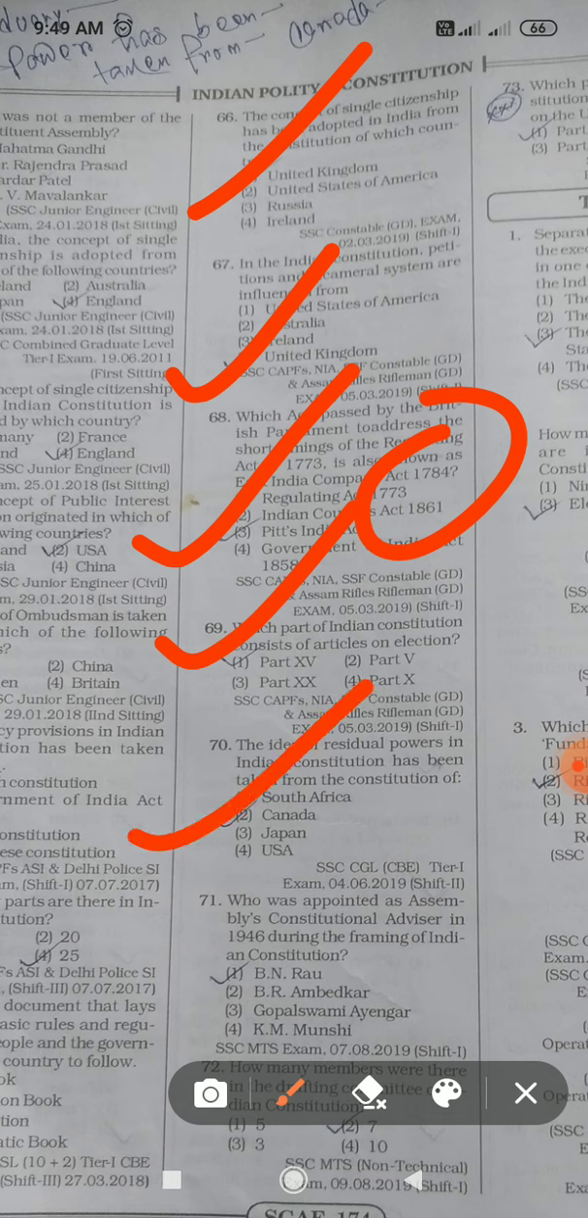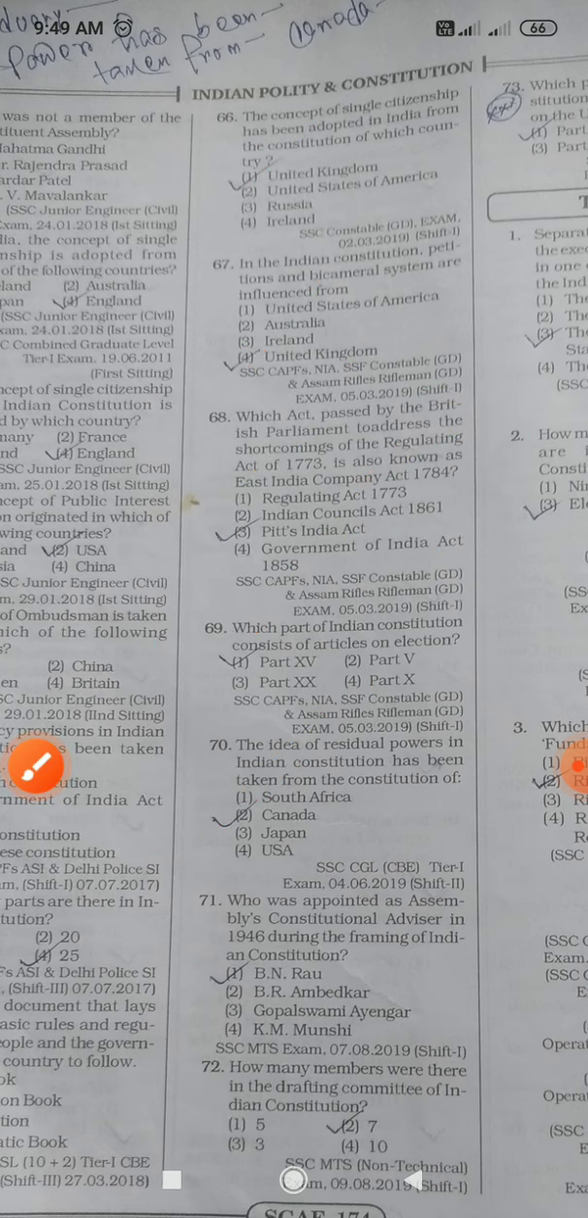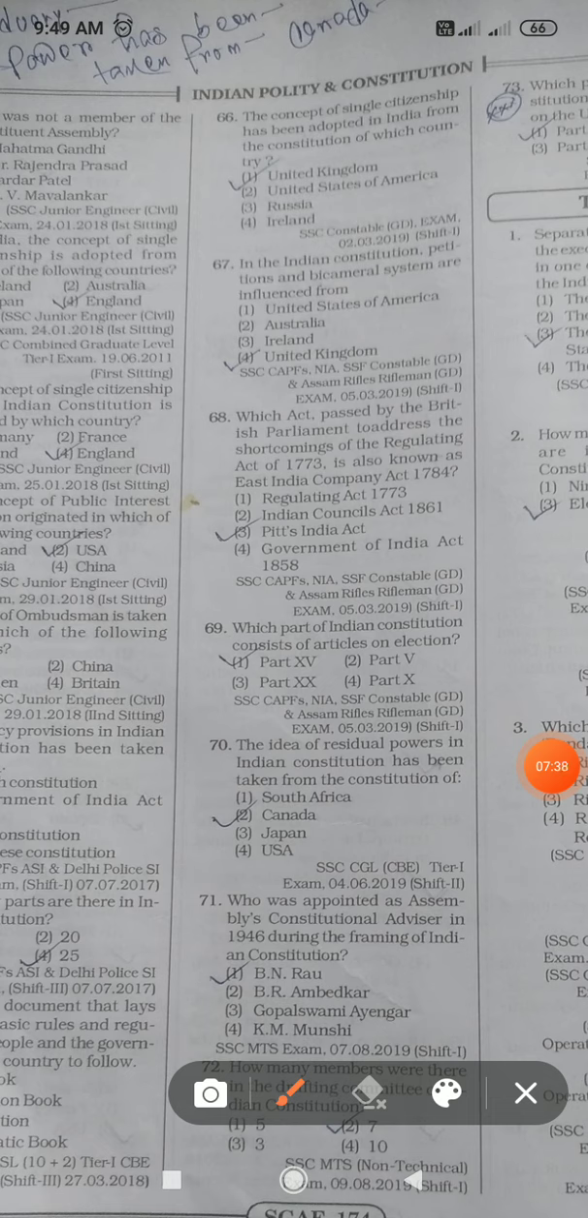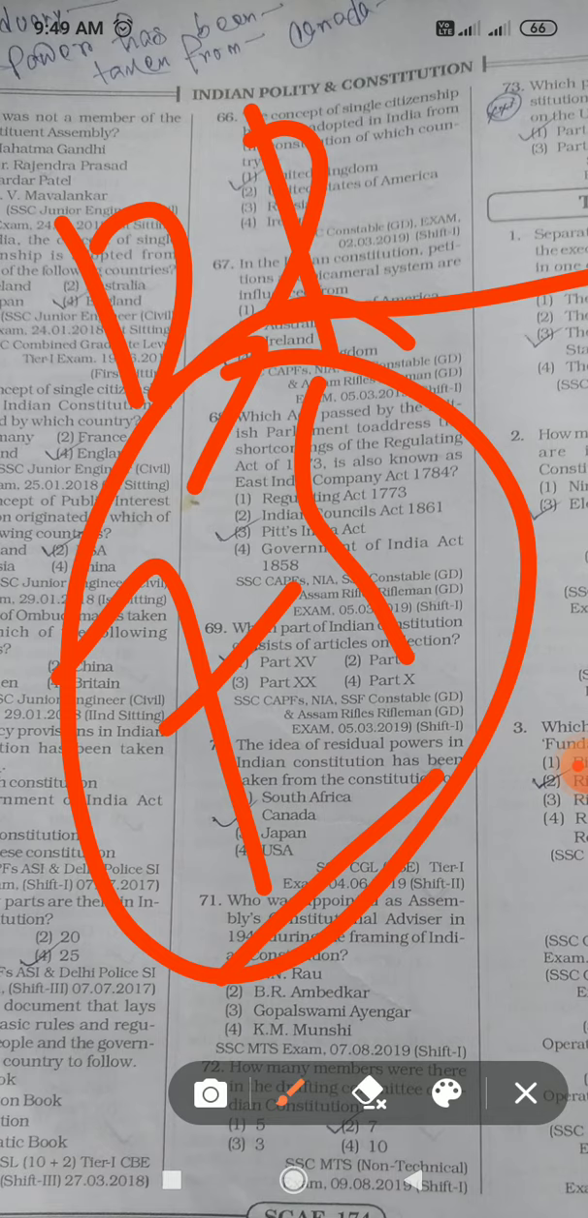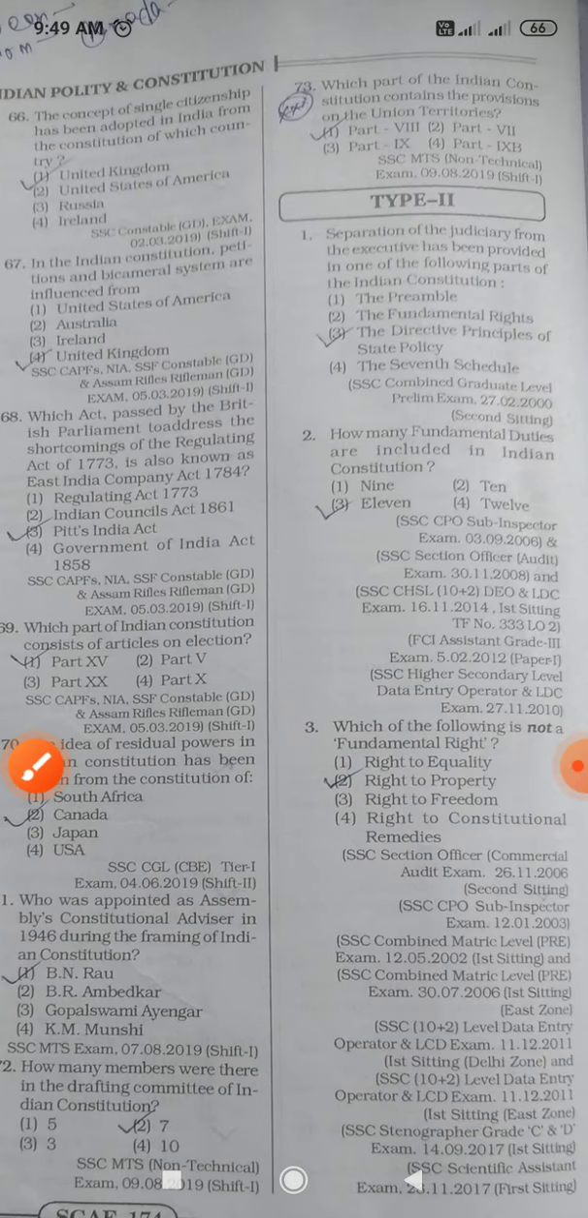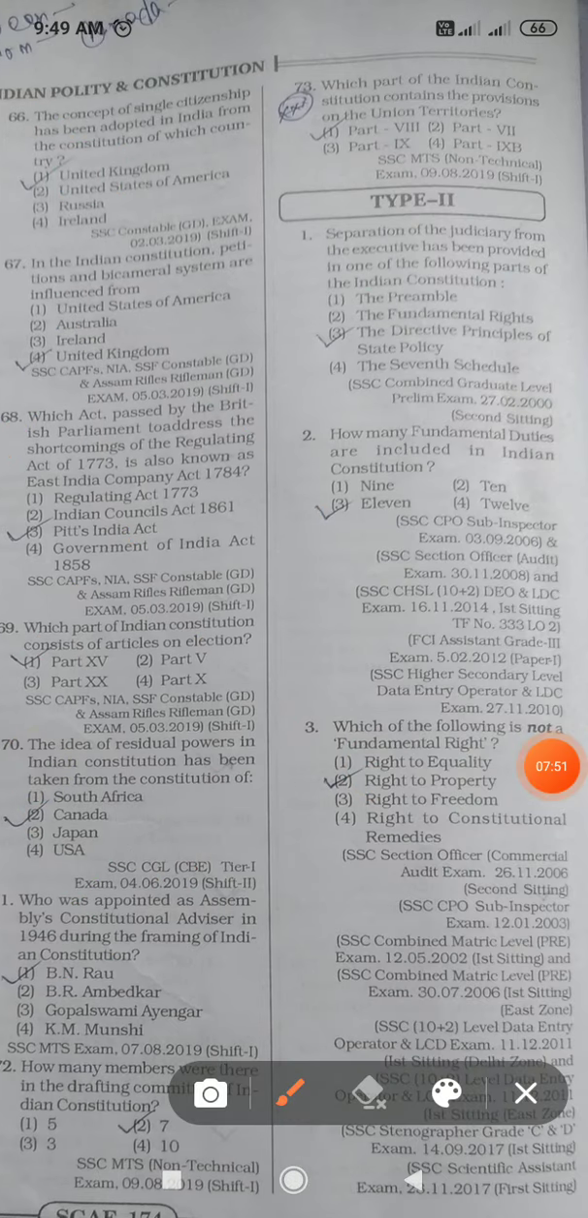Next one, who was the appointed Constitutional advisor? B.N. Rau. Next, how many members were there in the drafting committee? There were 7 members. The chairman of the drafting committee was Dr. B.R. Ambedkar. So by this committee, a draft constitution was prepared for India, and that is now named the Indian Constitution.